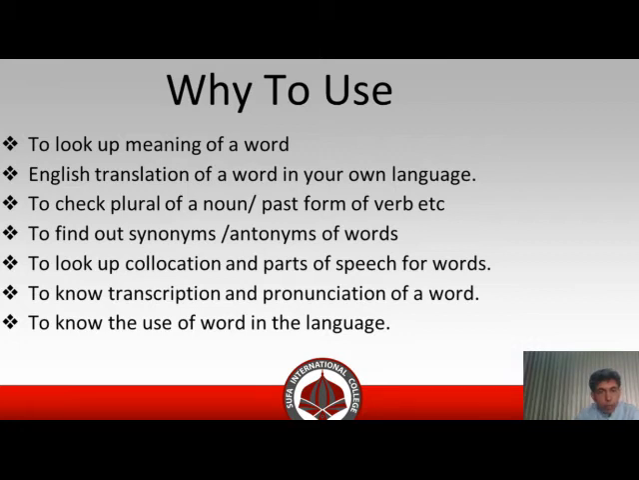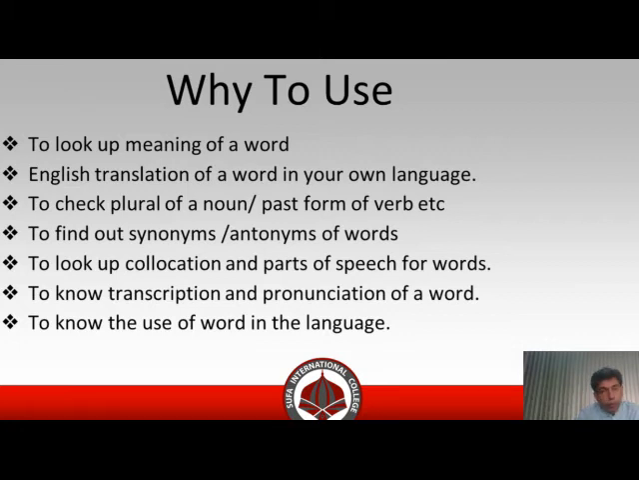The fourth point is to find out synonyms and antonyms of words. The dictionary tells us about the similar words, the words that are similar in meaning, and also tells us about the opposite of that word. The fifth point is to look up collocation and parts of speech for words. The sixth point is to know the transcription and pronunciation of a word.